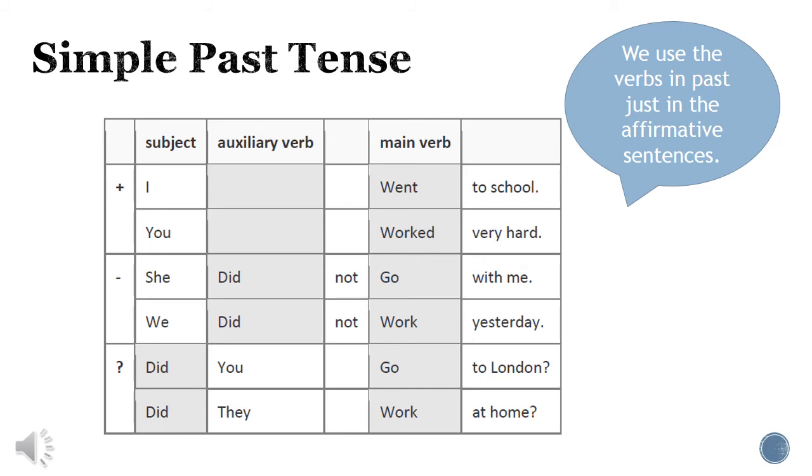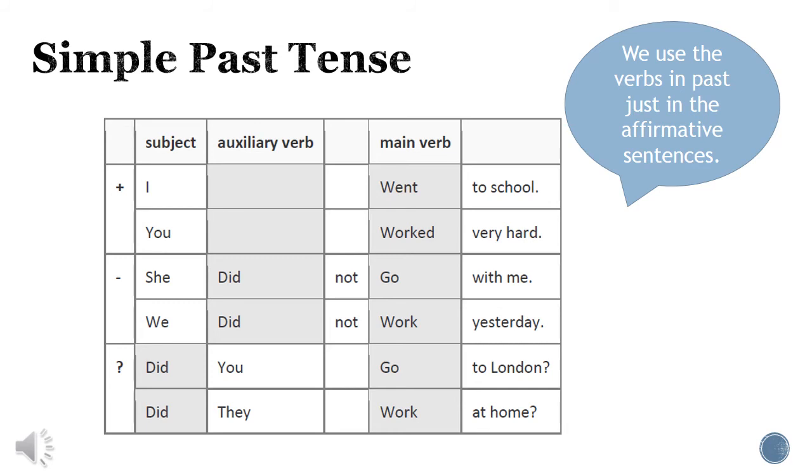In negative sentences, we're going to use the subject plus the auxiliary of the past, that is did, plus not, plus the verb in simple form, plus the complement. For example, she did not go with me. Ella no fue conmigo. We did not work yesterday.